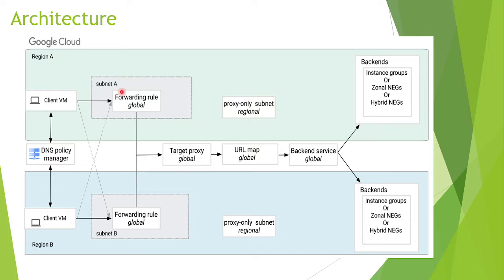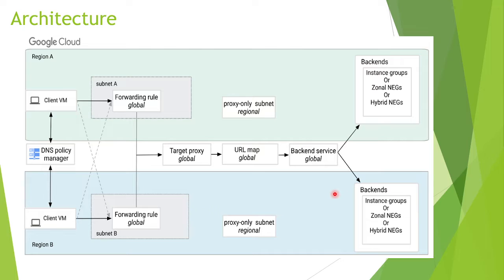We also have a forwarding rule, which is a global forwarding rule, and it exists in both the regions. We have a target proxy, which is also global, a global URL map, and a global backend service. A client from region A will hit this load balancer IP. It will be forwarded to this global target proxy, then the URL map and backend service, and the load balancer will send the traffic to the nearest region. When the client VM hits this load balancer IP, it will always be sent to this backend only. And if client B hits this forwarding rule IP, it will go to this backend.